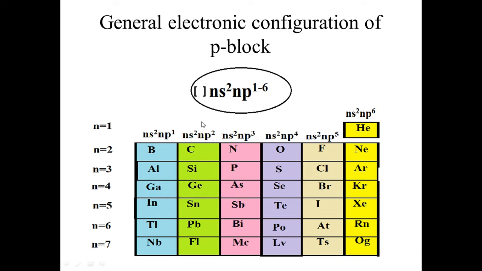The p block starts from the first period. In period first, there is only a single element of p block, that is helium. So these are the noble gases you can find easily.